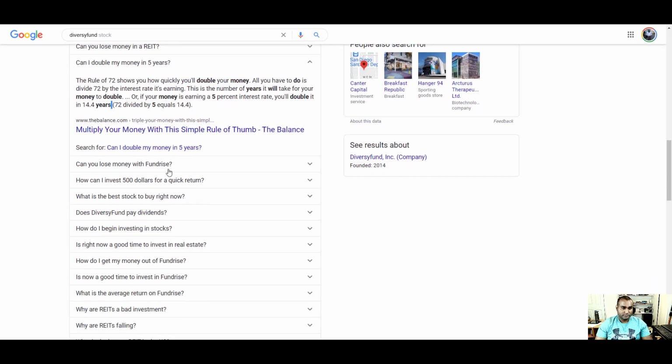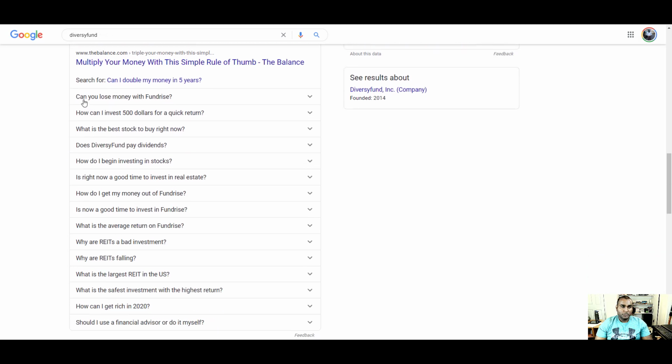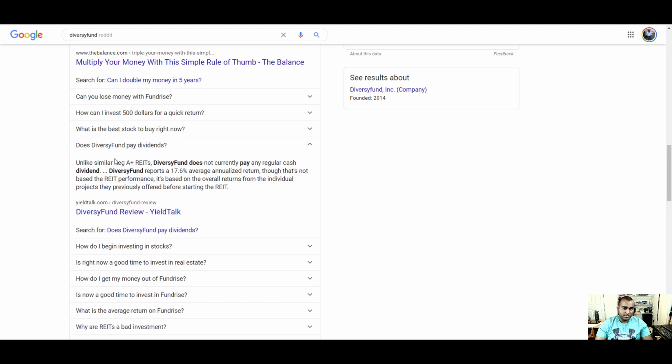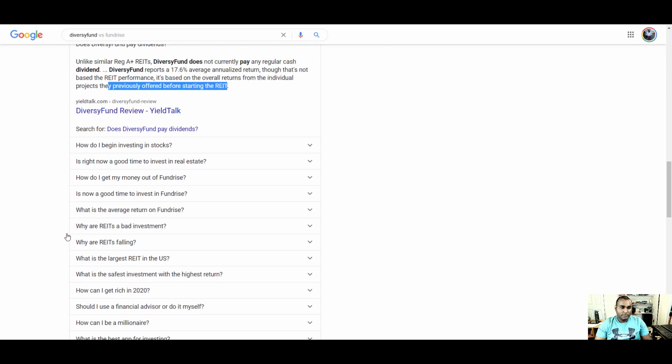So, can you lose money with DiversyFund? This is a DiversyFund question. Does DiversyFund pay dividends? Unlike similar Reg A REITs, DiversyFund does not currently pay a regular cash dividend. DiversyFund reports a 17.6% average annual return, though this is not based on the REIT platform, but on the overall return from individual projects they previously offered before starting the REIT.